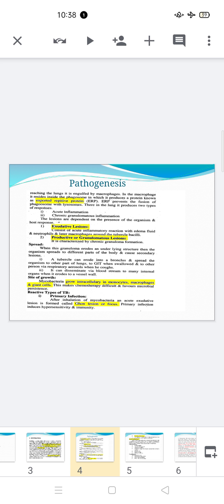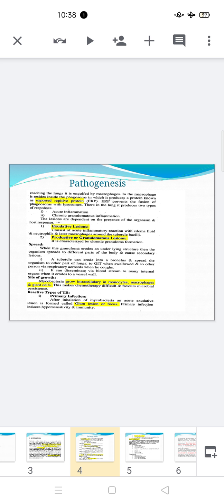The way it spreads and damages the body depends upon two factors, that is the presence of the organism as well as the host immune response against this microorganism. As you know, with the first exposure, usually by inhalation into the lungs, the host has no specific immunity against this microorganism.